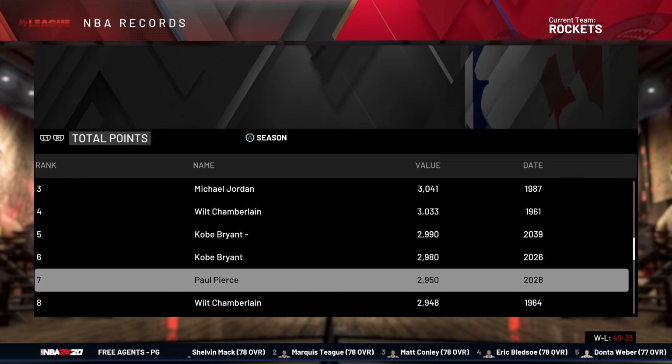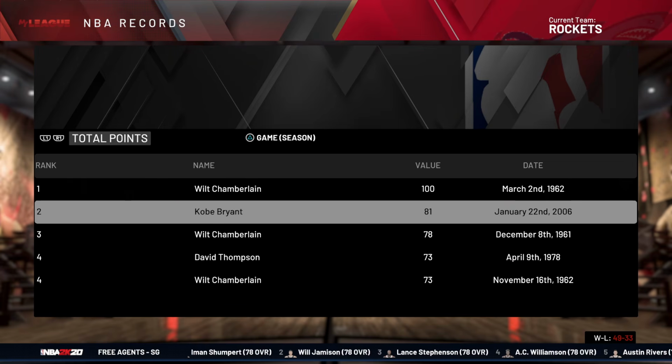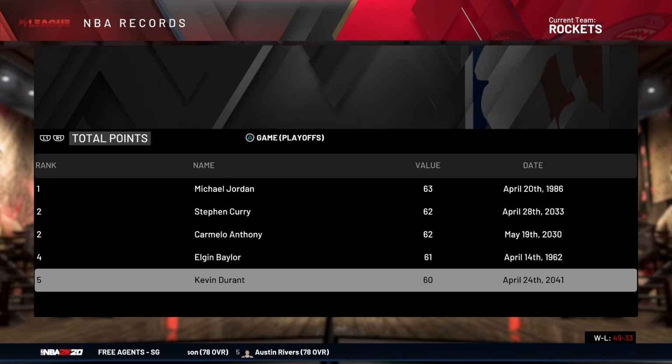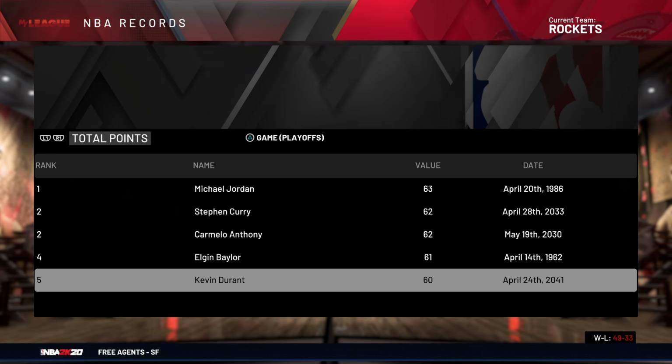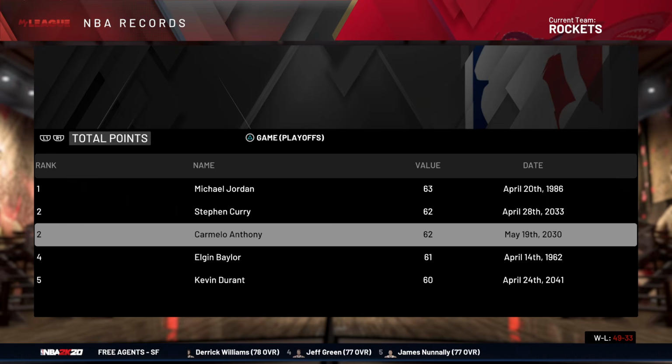He had the 5th and 6th highest single season point seasons, if you want to, I don't know how to word that really. He never beat out 81, but it's cool. He did drop 60 in a playoff game that has recently been beat out by Kevin Durant, literally like last year, I think, or this year. But actually, he just tied it. So he's still top 5 in playoff points.